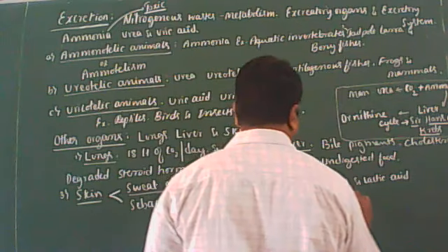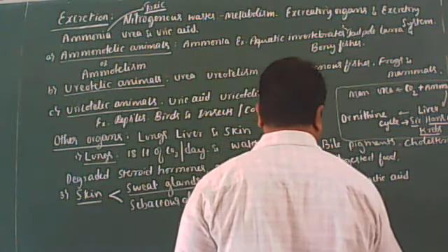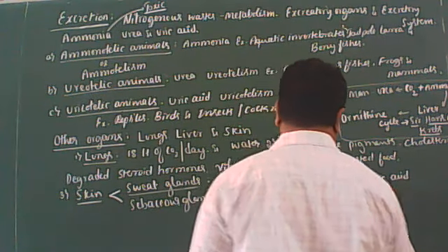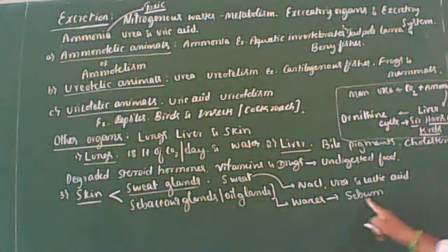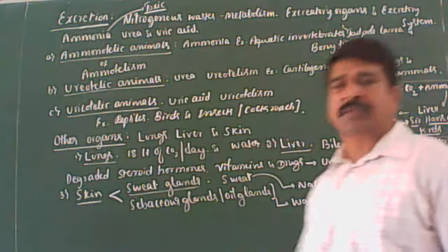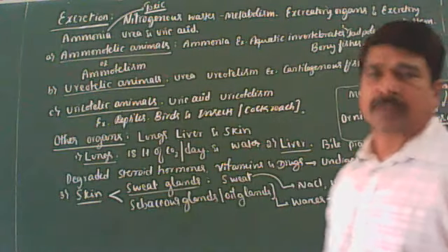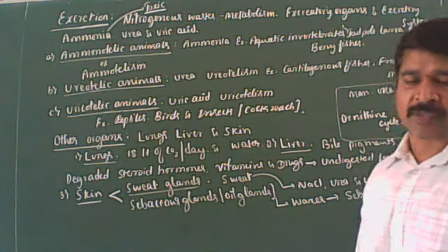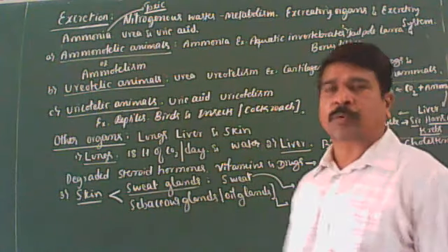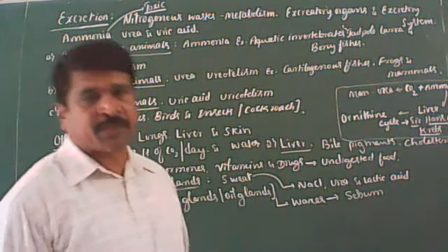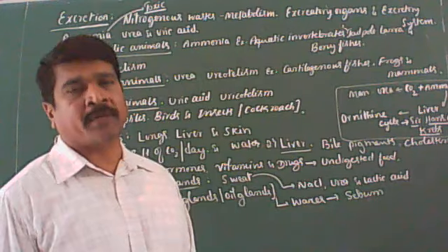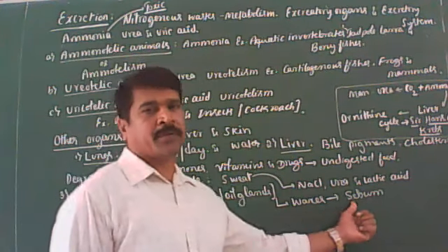These waxes are eliminated along with the sebum. One more point you should remember, students: sebaceous secretions provide a protective oily covering of the skin. Sebaceous secretions provide a highly protective layer of the skin. That you should remember here.